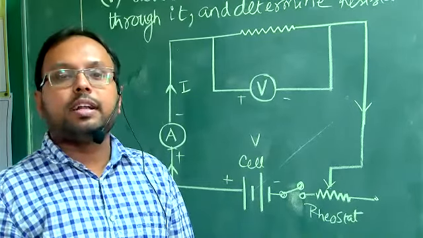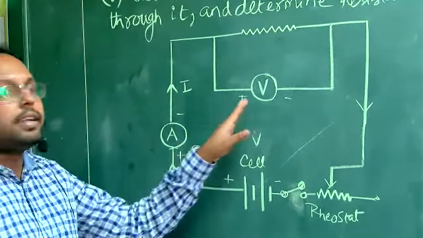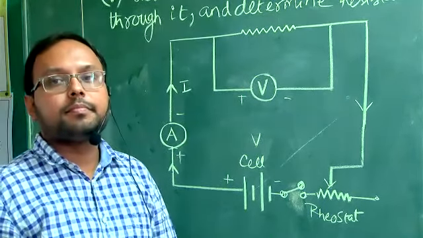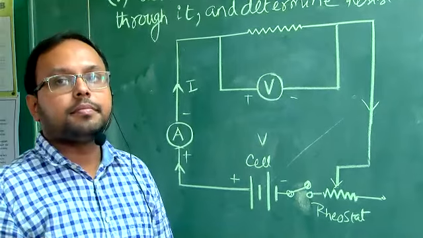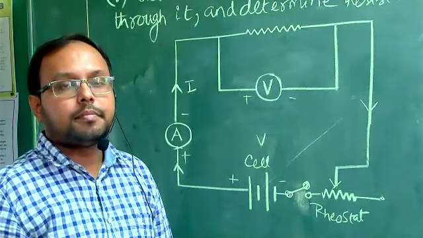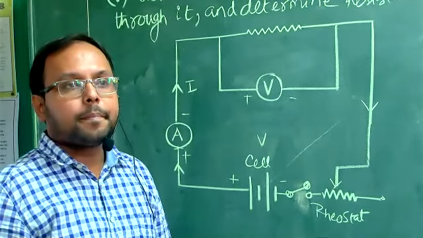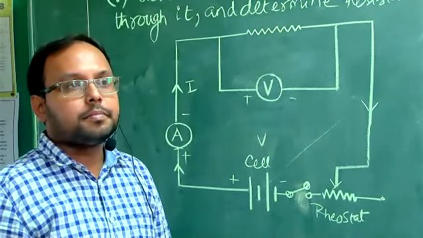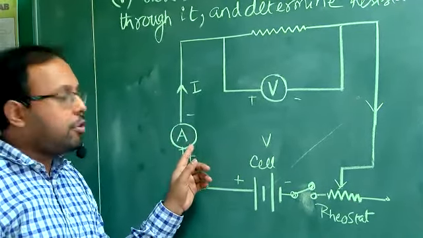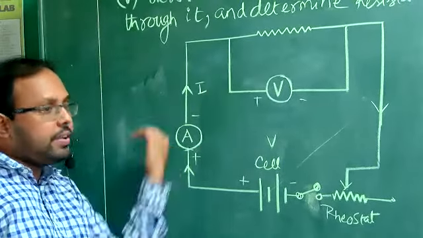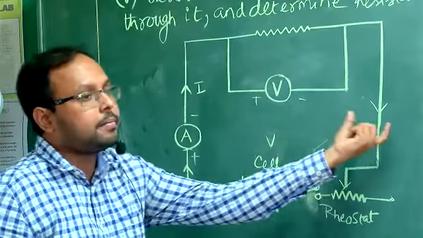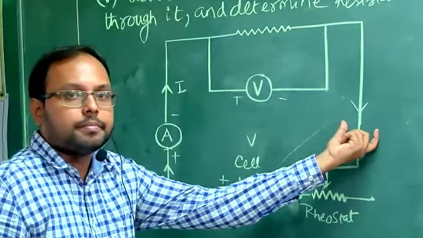I have understood that you are saying this is always connected in series and this is always connected in parallel, but what is the reason for that? Because when connected in series, the current flows at a constant value, so it is easier to calculate the value of current initially flowing from the cell without any change. Achha, according to you, if the ammeter is connected previously, then I can easily calculate the current. That means if I connect this ammeter here, then it will not work.